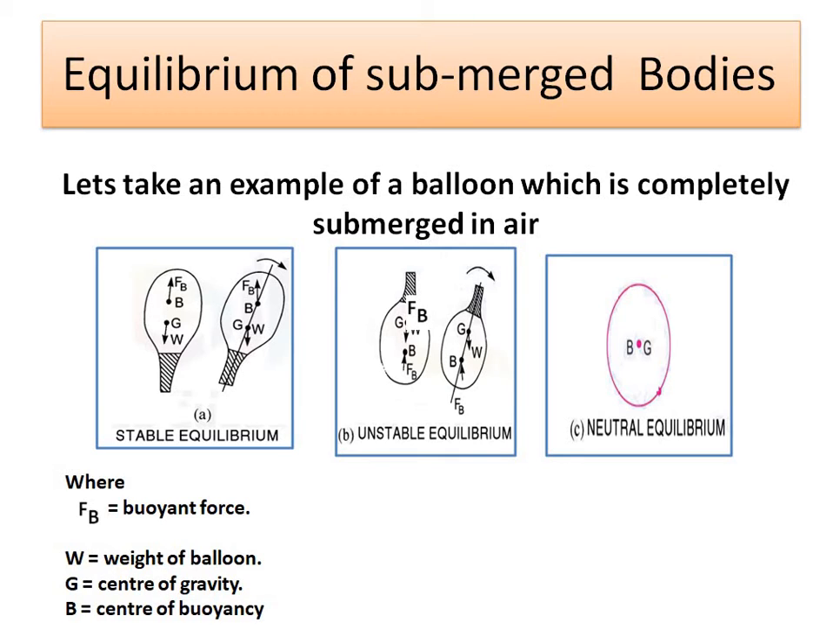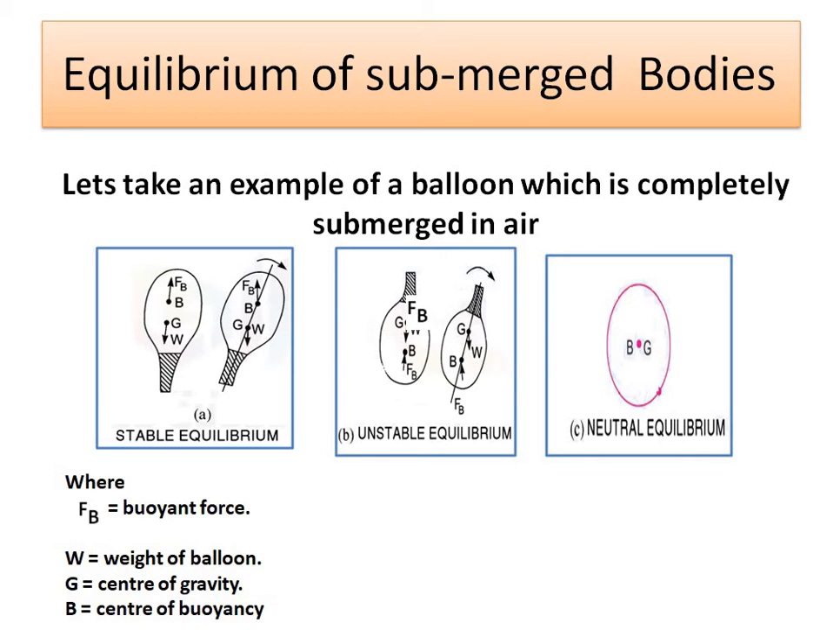If I incline the balloon at some angle, then it will move in that direction. FB will act vertically upward, GW the gravitational force will act vertically downward, and it will give rise to a restoring moment and straighten again. And you generally observe, if you have kept a balloon in your hand and if you swell it, then it will return to its original position.